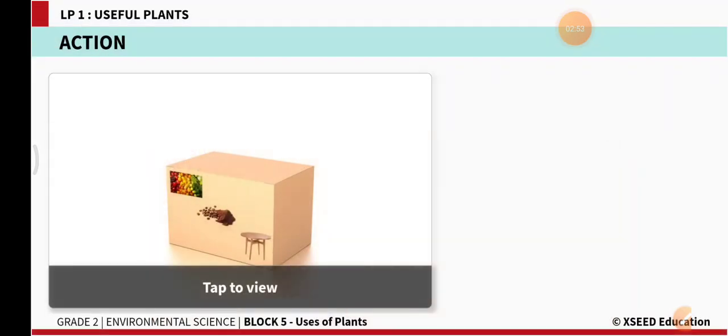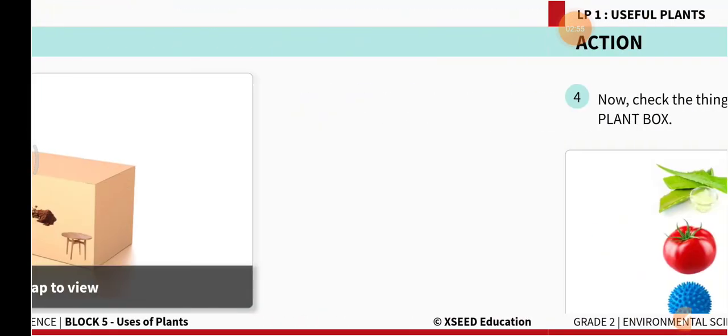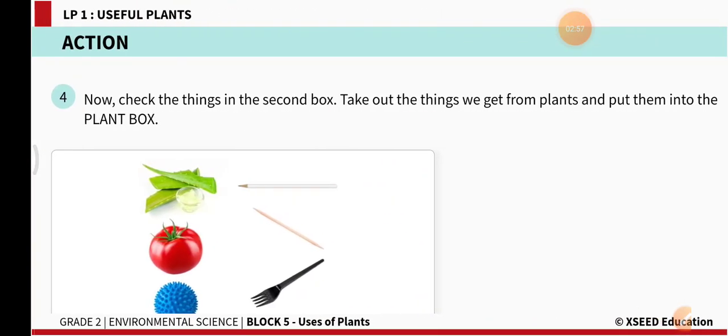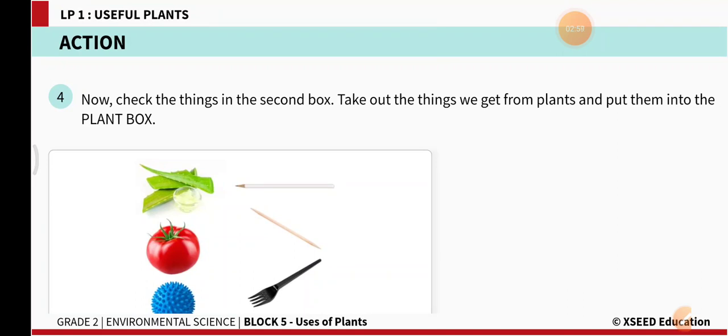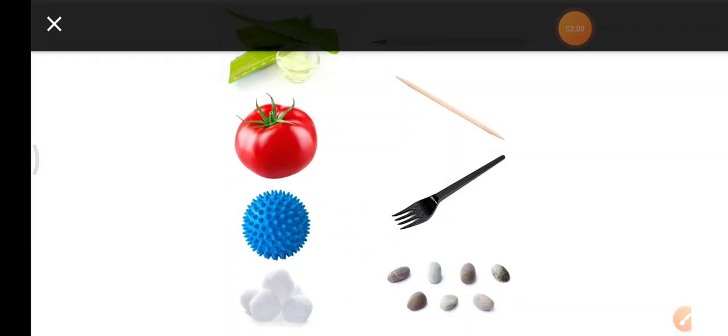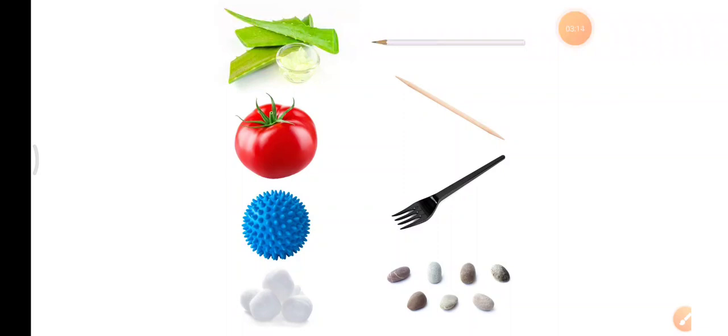Let's move further. Now this is a second box. Previously we saw the plant box, with fruits, vegetables, coffee powder and a wooden table. So let us check out what we have here.